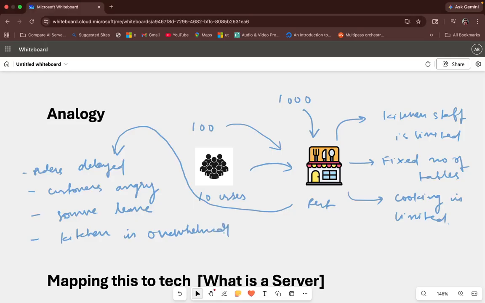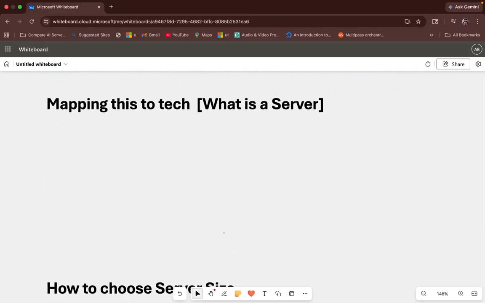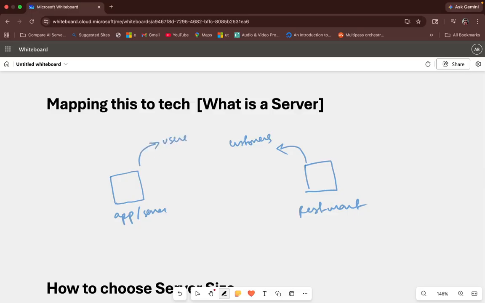So how does this analogy help us understand why servers crash? We'll map it accordingly. Let's say this is your restaurant. The restaurant has got first the customers. First dependency is customers. So when you are hosting an application, let's say this is your application or server. Inside the restaurant the customers are there, but inside your application or server, you have got users.